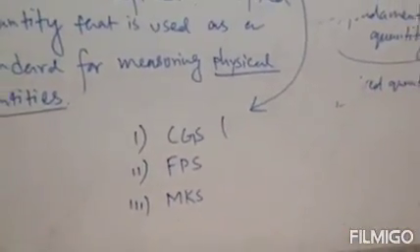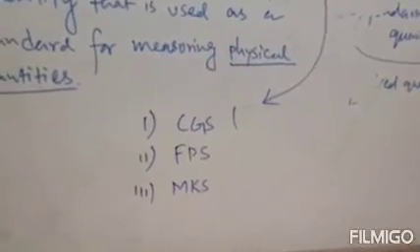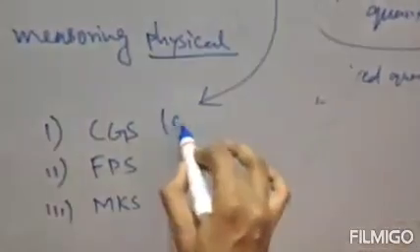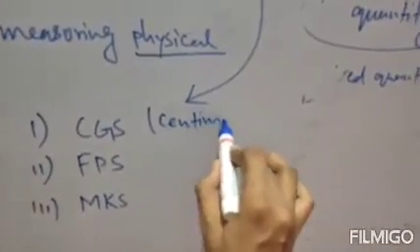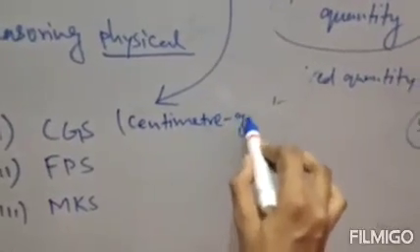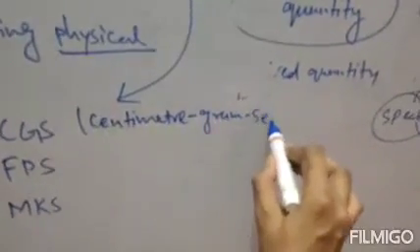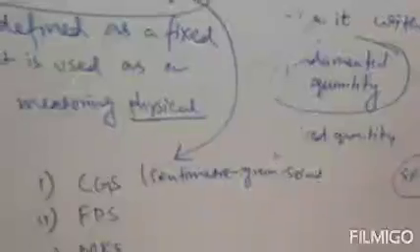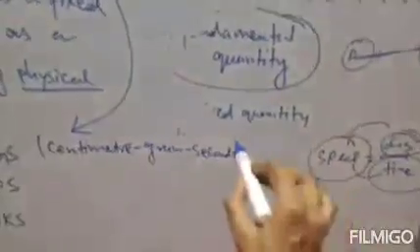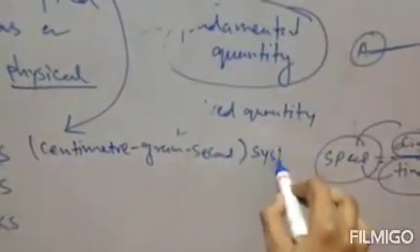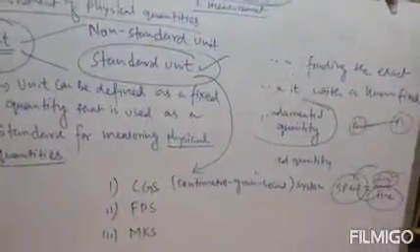The full form of CGS is centimeter gram second. C stands for centimeter, G for gram, and S for second. So first one is our CGS system.